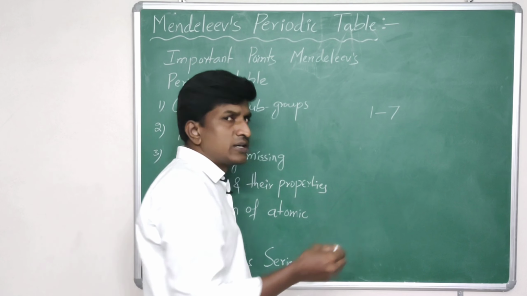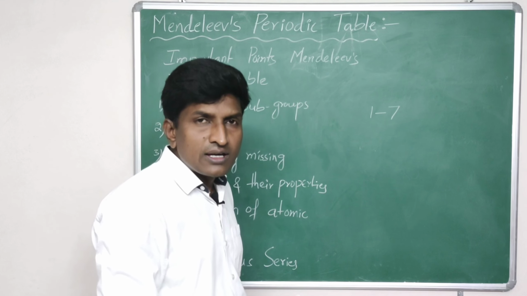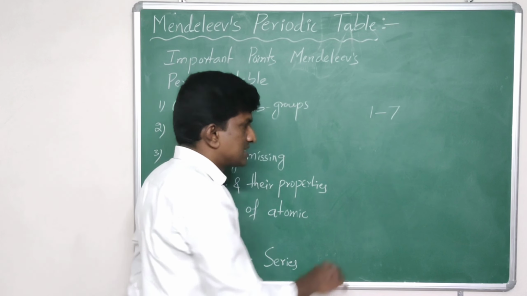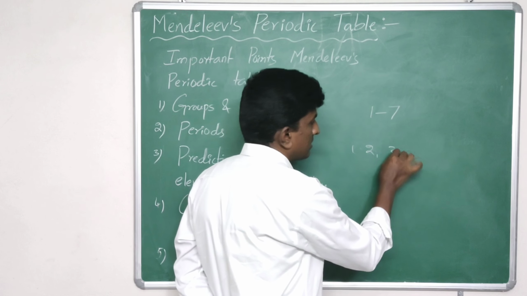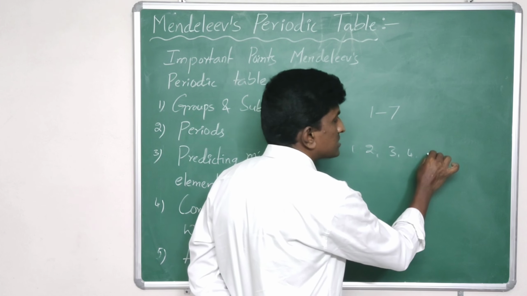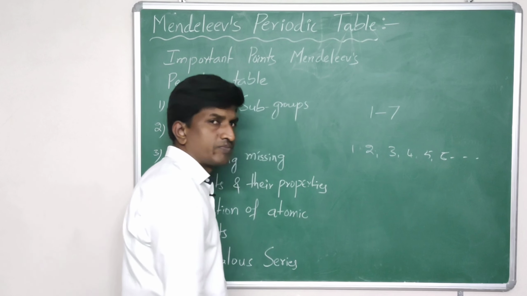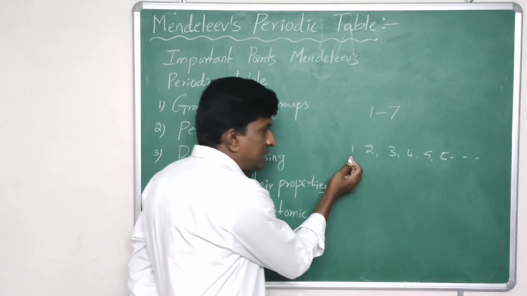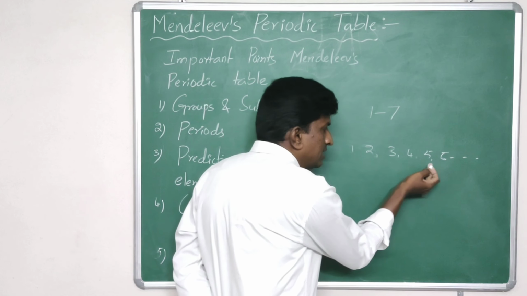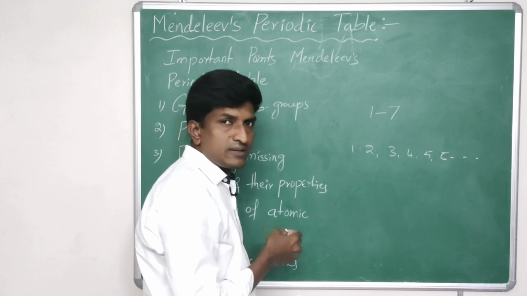For example, let us take a few elements in a period of Mendeleev's table: the first element, second element, third element, fourth, fifth, sixth, and so on. Here, each element has different properties.